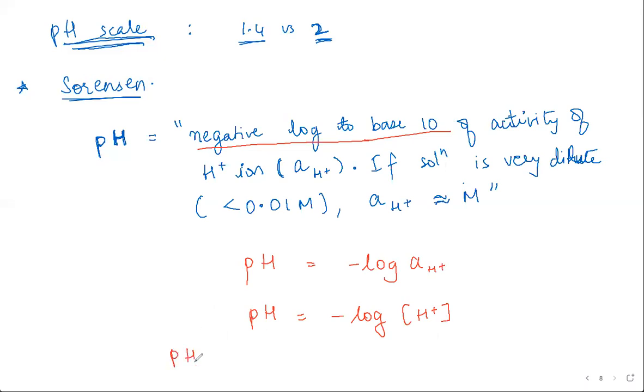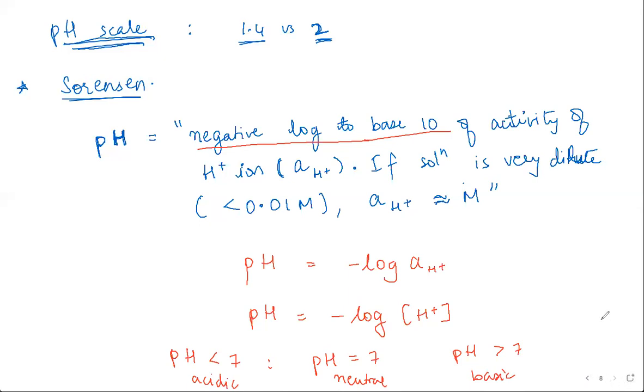If pH is less than 7, the solution is acidic. If pH is equal to 7, it is neutral. And if pH is greater than 7, it is a basic solution. So this is the way you can measure the strength of acids and bases.